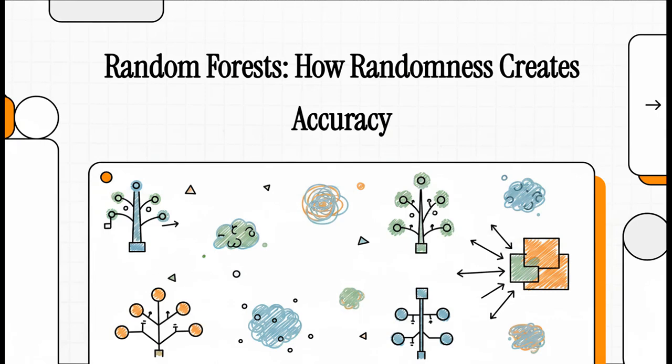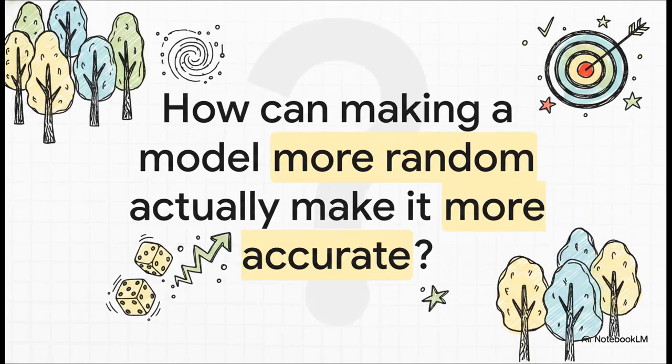All right, today we're jumping into one of my absolute favorite algorithms in all of machine learning, the random forest. And we're going to figure out how a little bit of chaos actually leads to some seriously impressive results. And this is really the core question, the big paradox we have to unravel. How on earth can making a model more random actually make it more accurate?